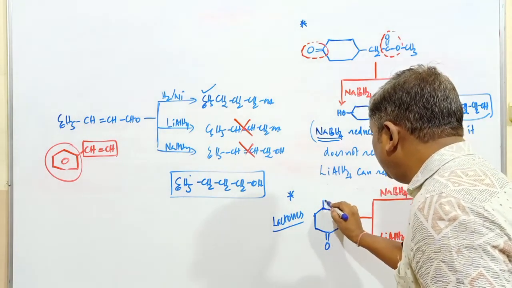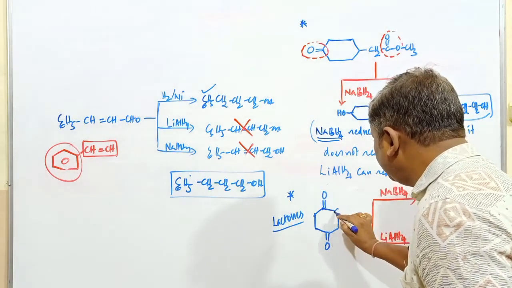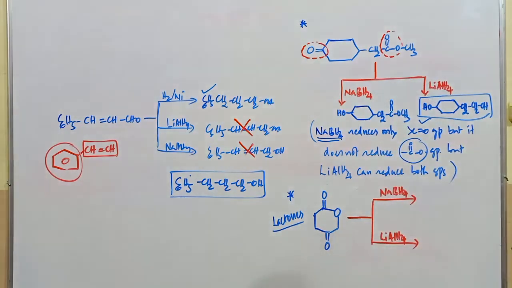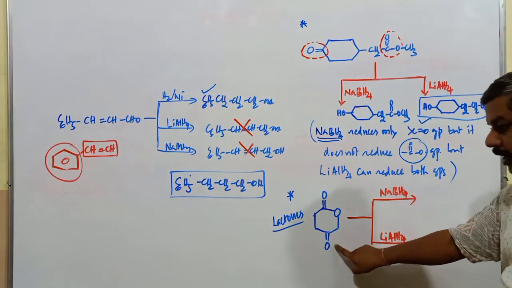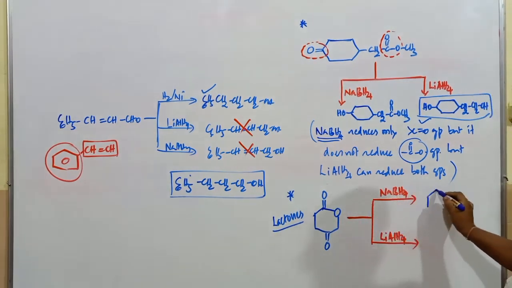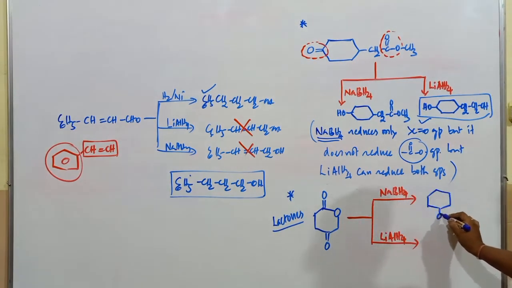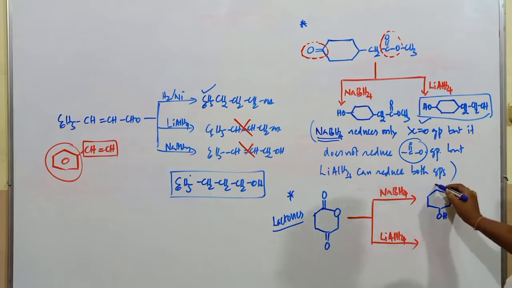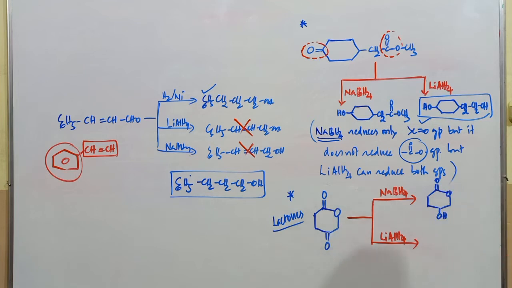Double bond O here, double bond O here, and here this is an oxygen. Now in presence of sodium borohydride, as already mentioned, sodium borohydride reduces only the carbonyl group, it will not affect the ester functional group. So the product obtained in case of this compound is OH. Students, this is C double bond O and this one is going to be oxygen. That is the product.